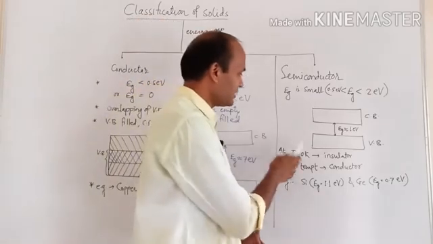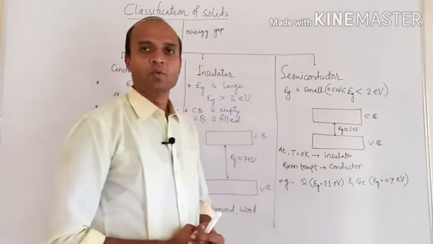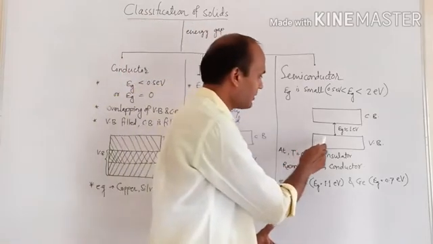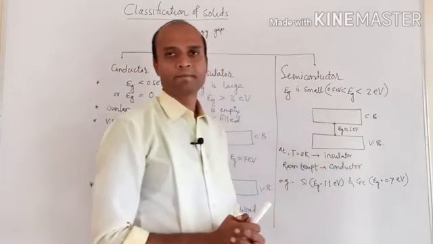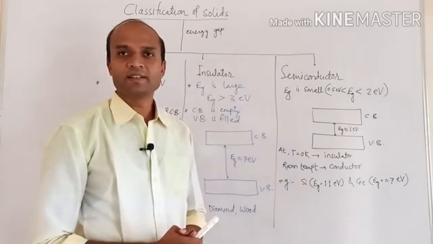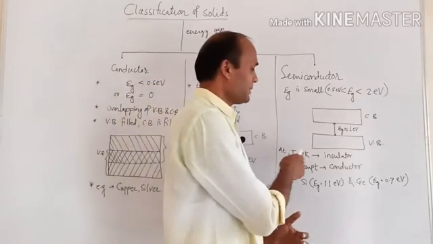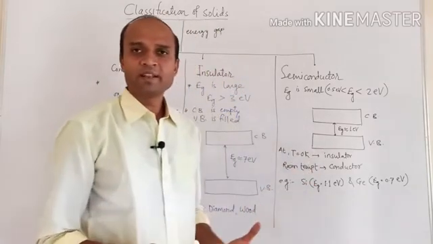Now at absolute zero temperature, absolute zero means T is equal to 0 Kelvin, what will happen? Electrons are available in the valence band, but they cannot participate in electrical conduction. Temperature is 0, so no thermal energy is provided.